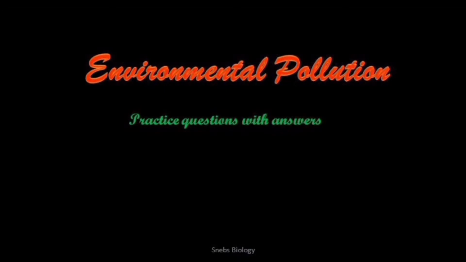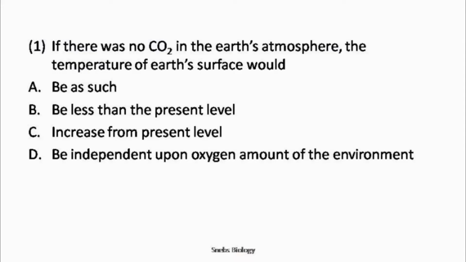Okay, so let's start. Question number 1. If there was no carbon dioxide in the Earth's atmosphere, the temperature of Earth's surface would: option A, be as such; option B, be less than the present level; option C, increase from the present level; option D, be independent upon oxygen amount of the environment.